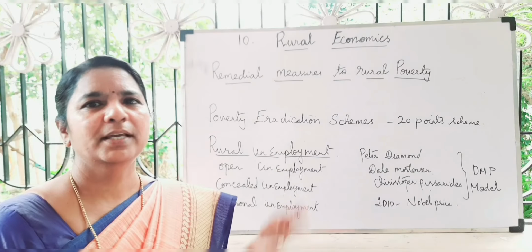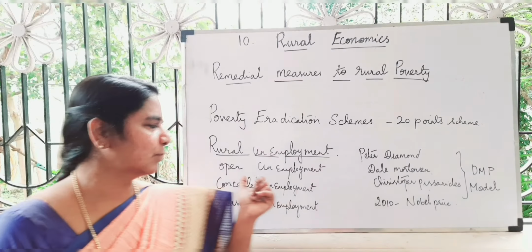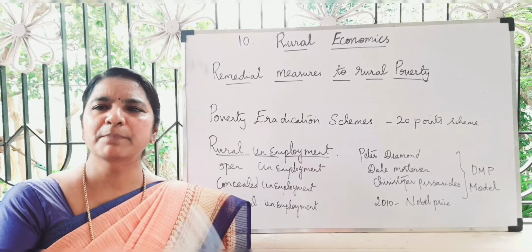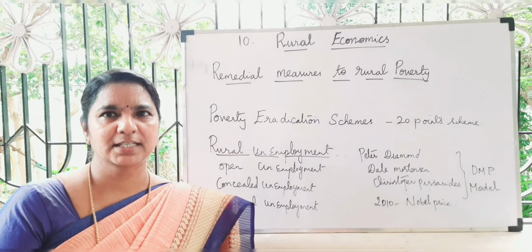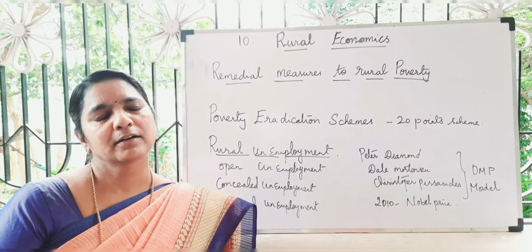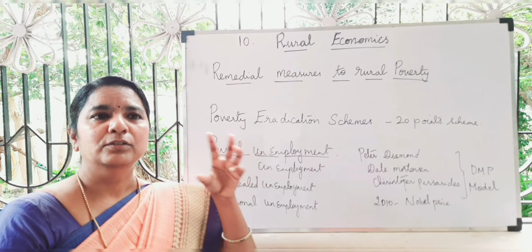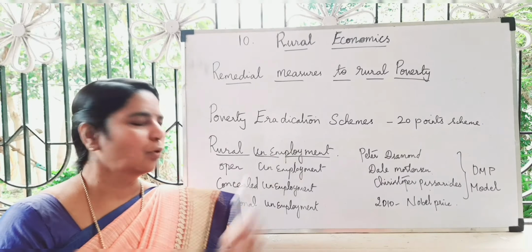Rural unemployment has three types. First, open unemployment. Open unemployment means the people remain without work, for example artisans, painters, and those doing handicraft works. They are called open unemployment.